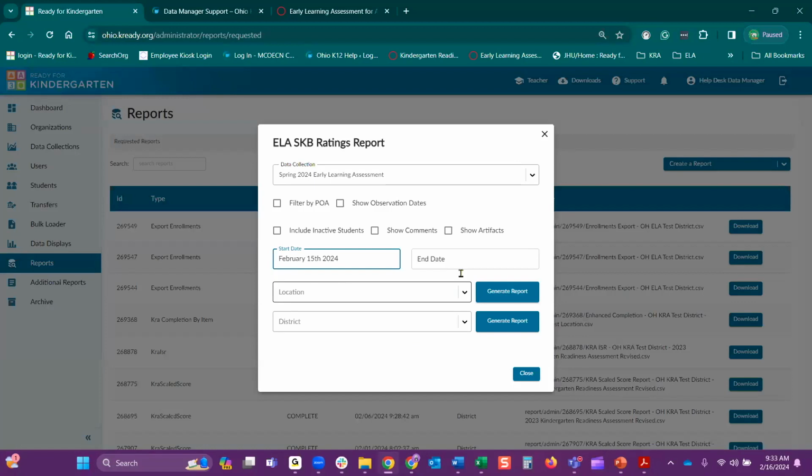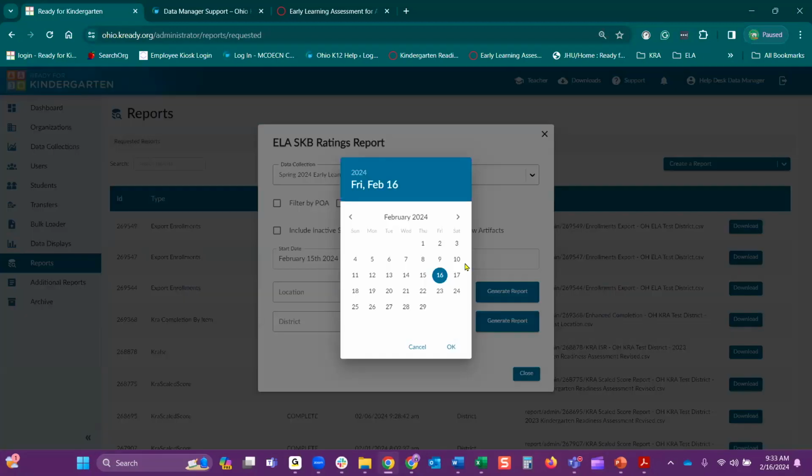Select OK. Your end date is going to be today's date. If it's after the window closed, you just want to use the end of the window. The window usually always starts on the 15th and ends on the 14th.